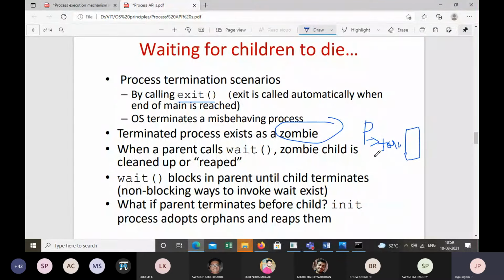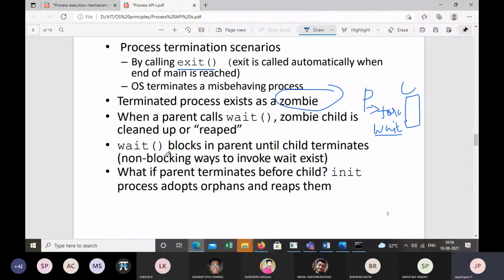Now in the parent code, you also use a wait system call. When you use the wait system call, the parent will wait for the child to complete the execution. When the child completes the execution, the parent will clean this process. It will remove the child process completely from the system, right? We also discussed what happens if the parent process is not available when the child gets terminated. In that case, the init process reaps, or cleans, the memory image of the child process.